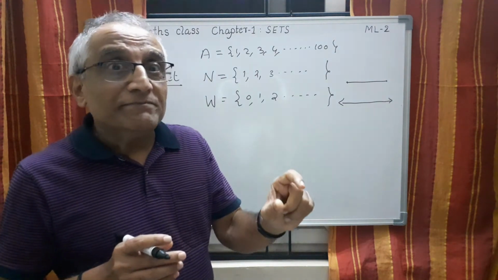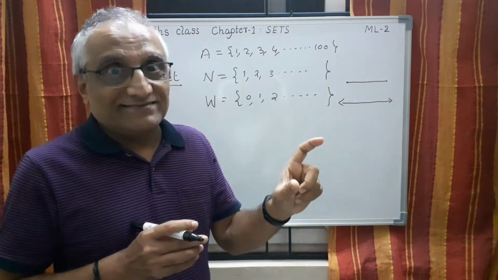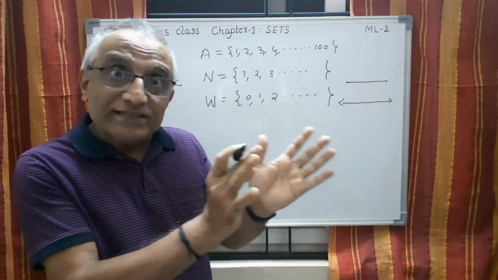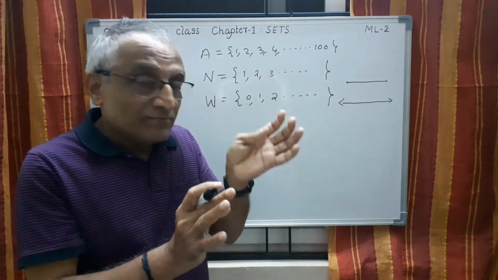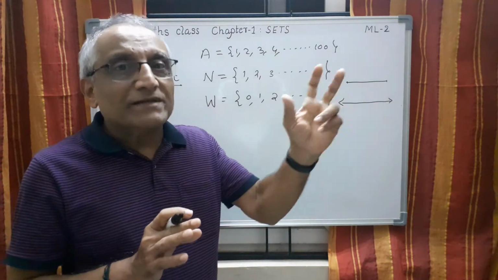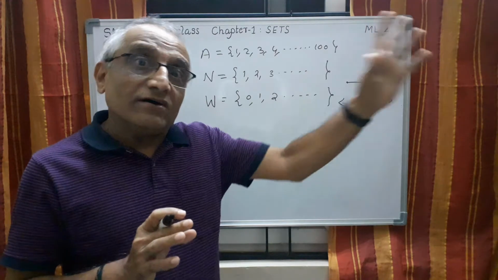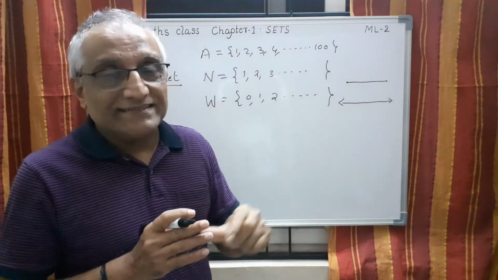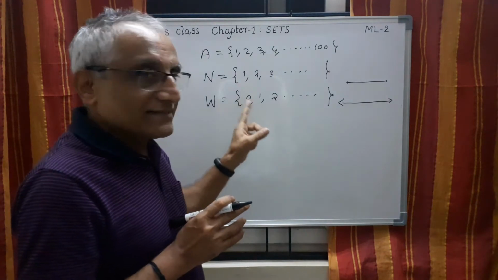The number may be very, very large, and it may not be possible for me to count the number of hairs, but still it is finite because it should be some number, a big number, maybe a very, very large number, but it is a number. So it is limited in that sense. So it is not an infinite set.